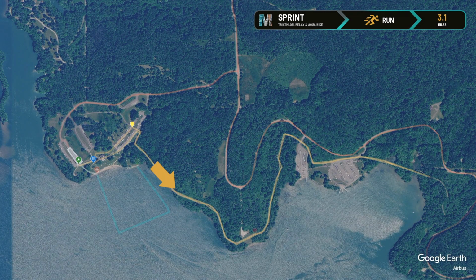Stay to the right when on the trail, as other athletes may be returning westbound. You may see other athletes turning around here at Barber's Point. These athletes are competing in the super sprint distance race. Do not follow them. Continue on the trail to your turnaround point. You'll run to Watts Bay, where you'll complete a U-turn and head back towards the beach parking lot.